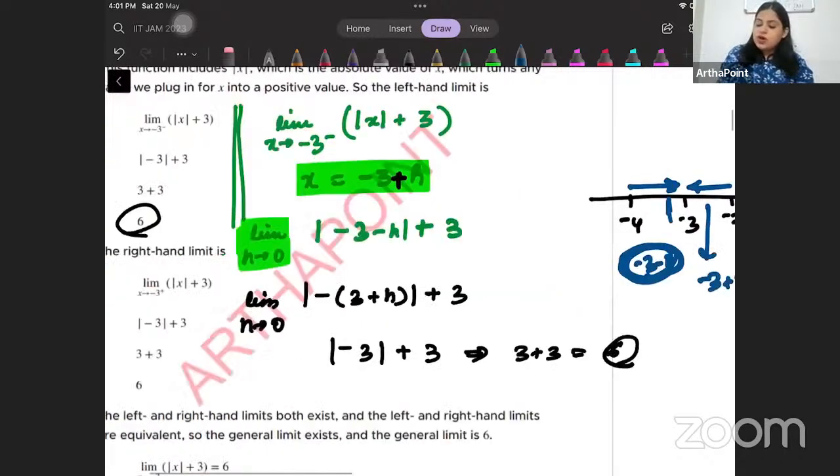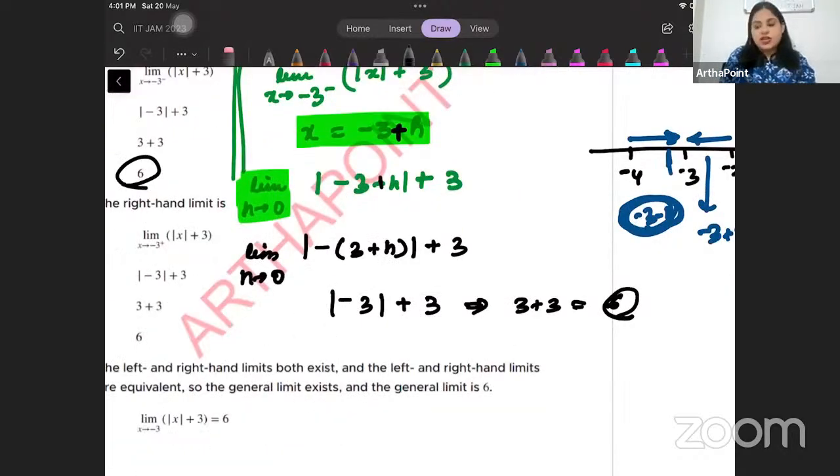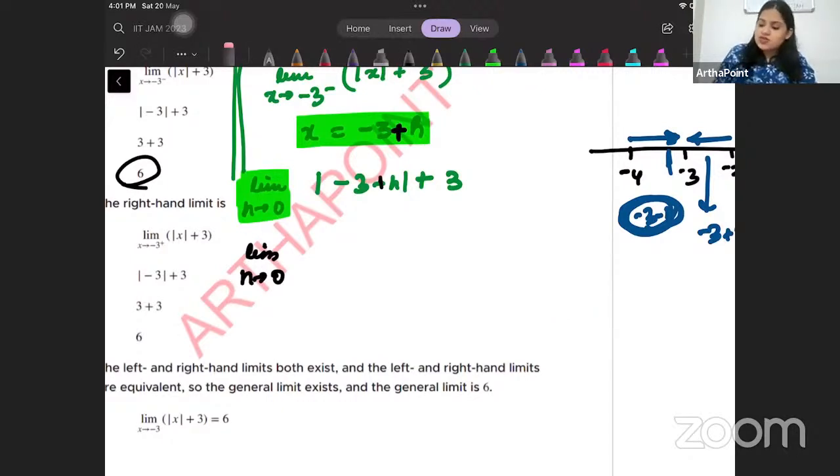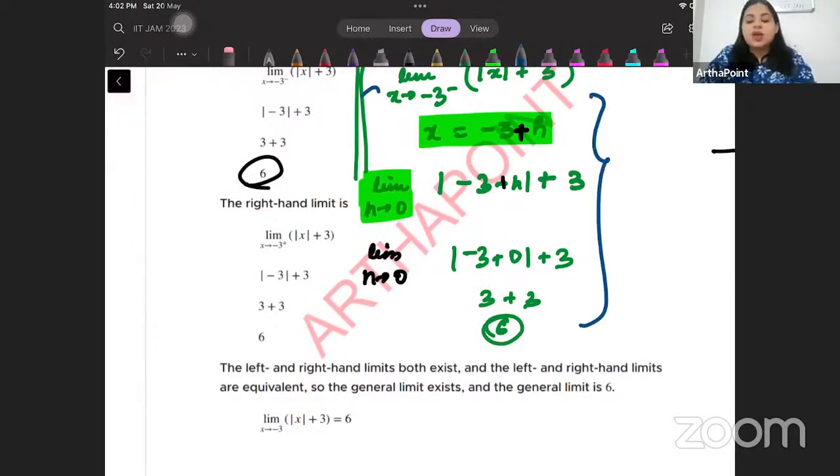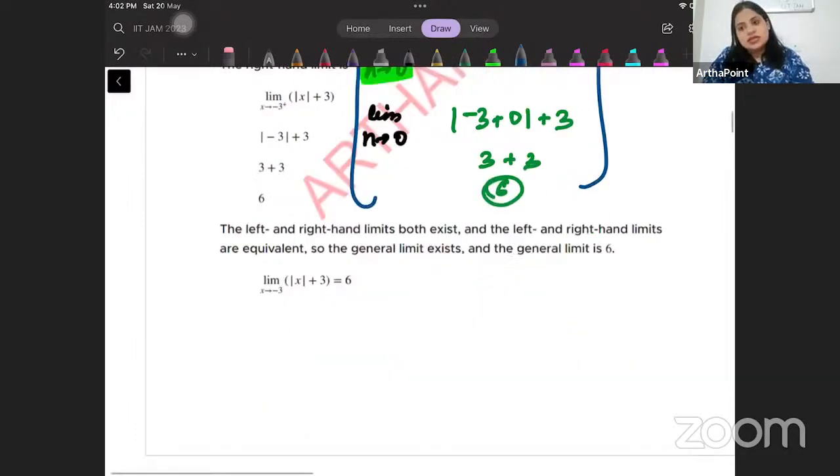So this is what I can do now. I can just add something to minus 3, h tends to 0. Because h is very, very close to 0, you are very close to minus 3. So you will get minus 3 plus 0 plus 3, 3 plus 3, 6. So the answer to this question will be 6. Whether I start from the left hand side or the right hand side, we always go towards 6, right? So therefore, we can say that the limit of the function is 6.